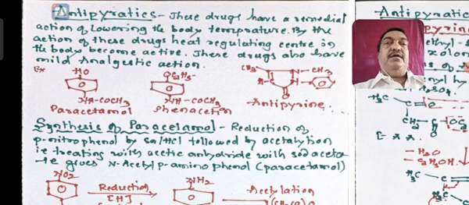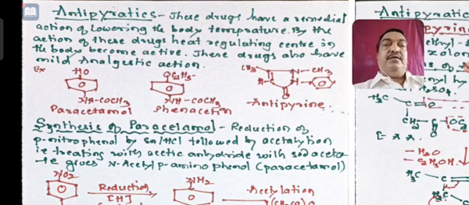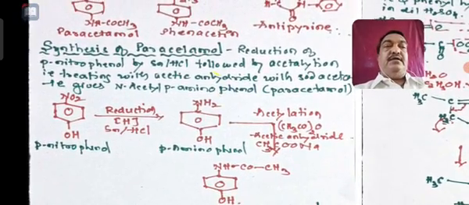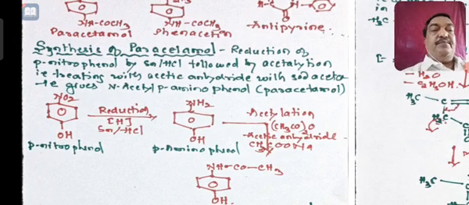So in examination, the examiner may ask you this question: what are antipyretics? Antipyretics, give an example. Antipyretics are the substances which reduce body temperature. Example, paracetamol. So paracetamol is an aromatic compound containing benzene with NHCOCH3 and OH. It's a phenolic compound.